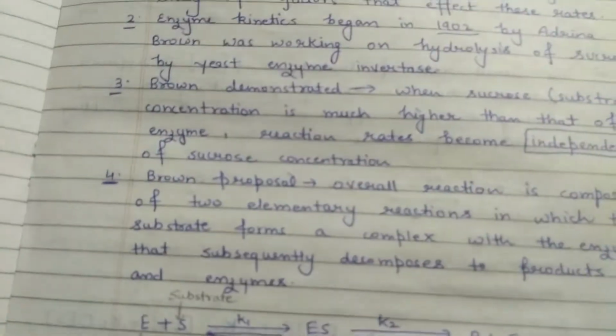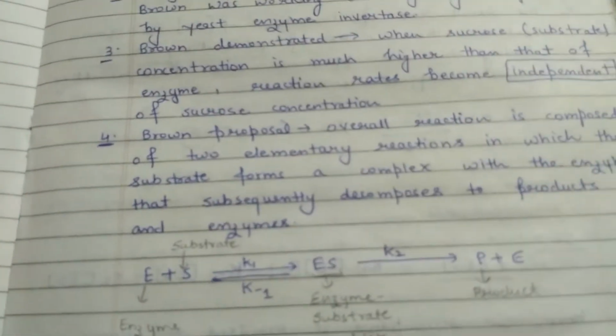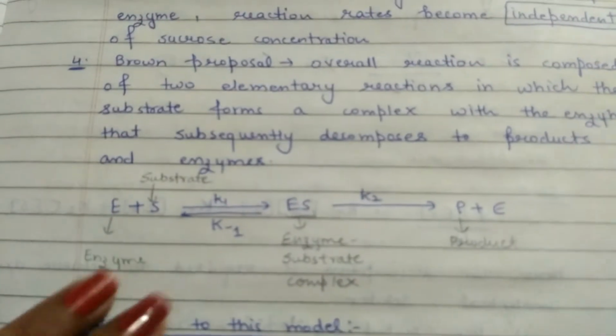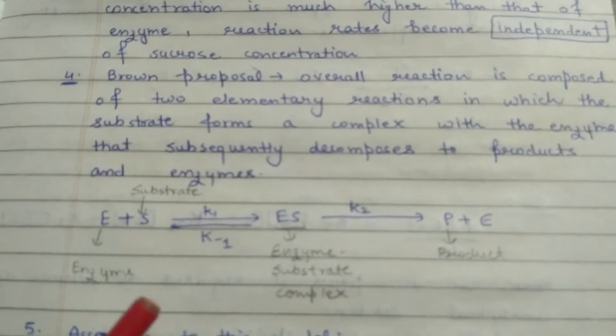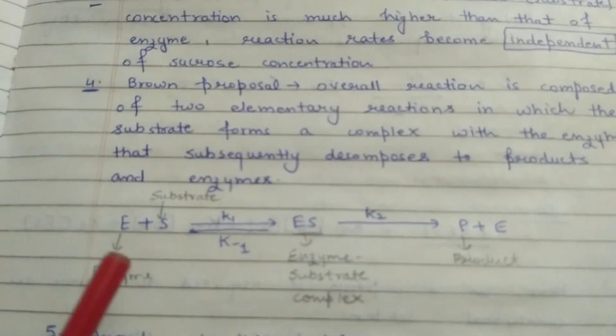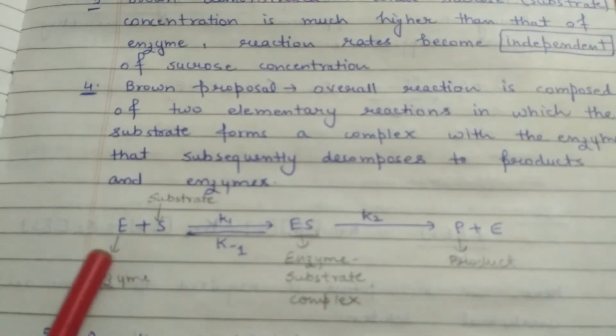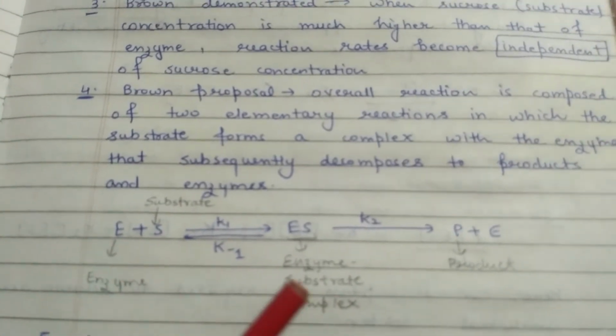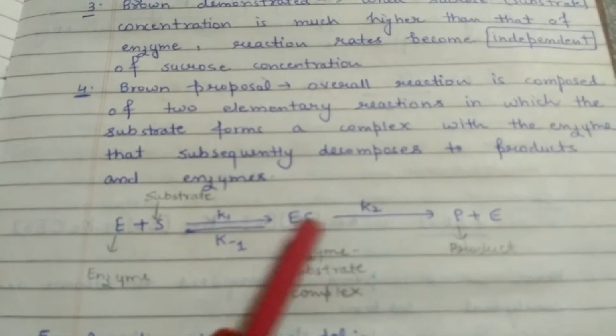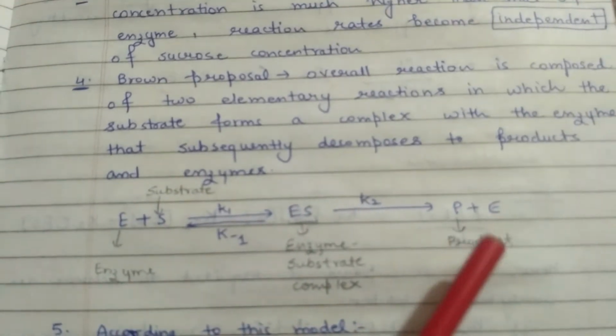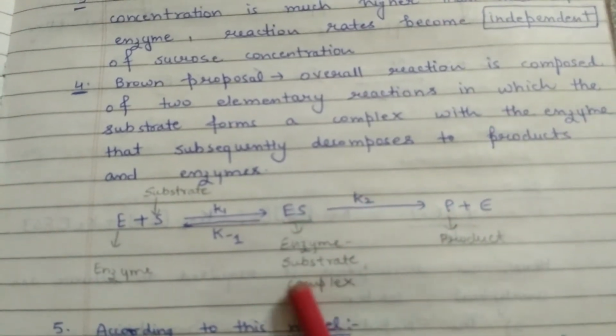So I will talk about all these things in further explanation. Here she proposes that the overall reaction is composed of two elementary reactions in which the substrate forms a complex. When enzyme and substrate come near each other, they form the enzyme substrate complex. And when the enzyme substrate complex gets converted into product and enzyme, that is another elementary reaction.